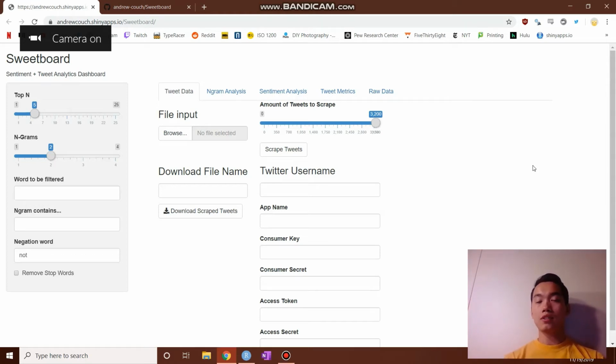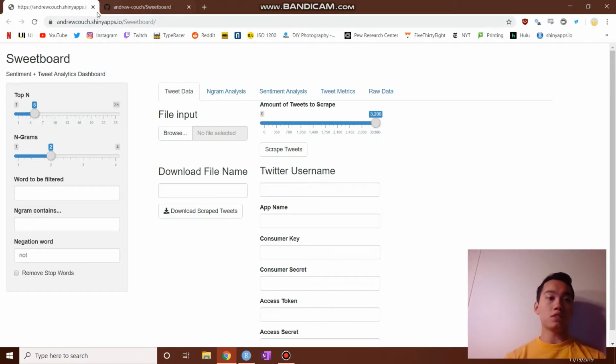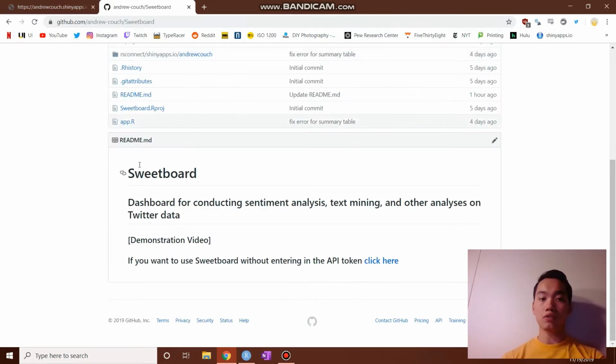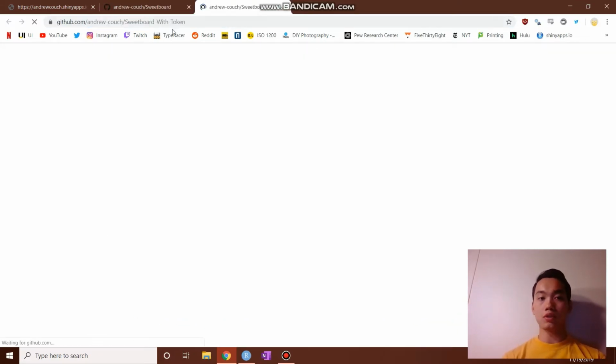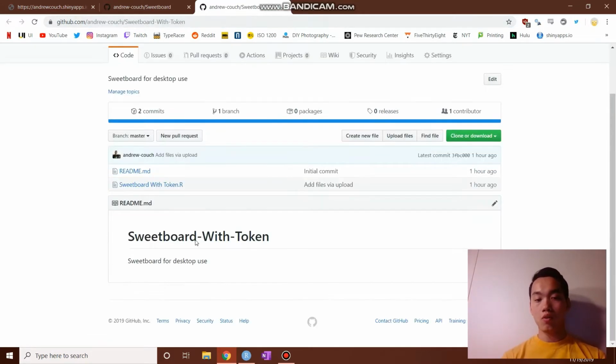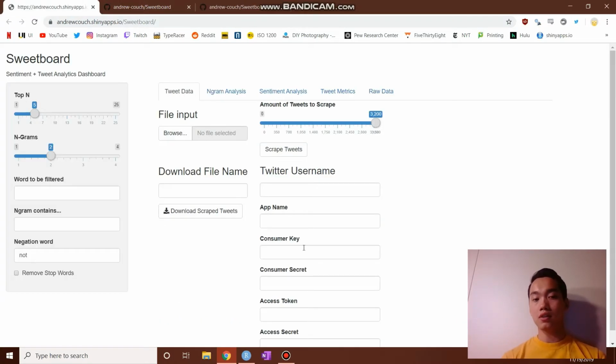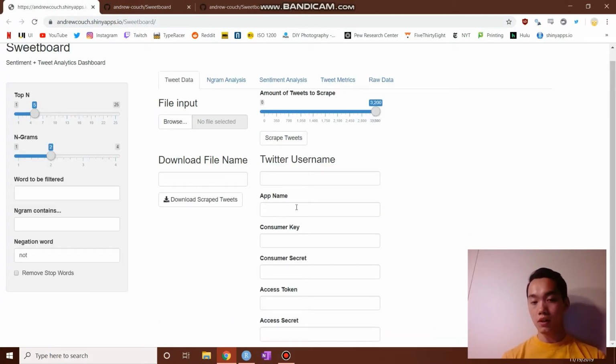Hey, my name is Andrew Couch, and I'm the creator of Sweetboard, a dashboard for conducting sentiment analysis and text mining for Twitter data. You may have seen my Sweetboard on shinyapps.io. However, you can also download it from my GitHub, github.com/andrew-couch/sweetboard. For this demonstration, I'll be using Sweetboard with token, which allows me to not have to manually enter in my Twitter API stuff right here.